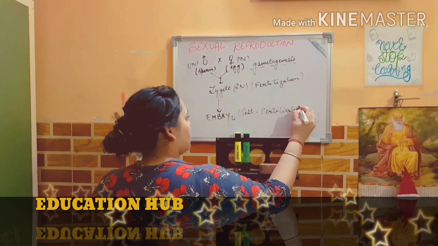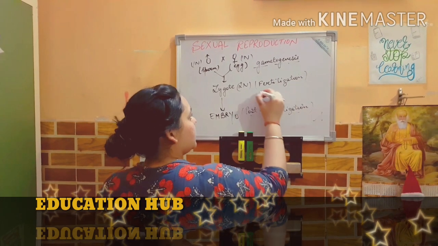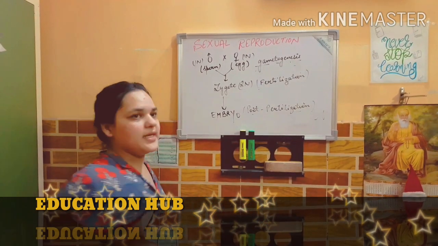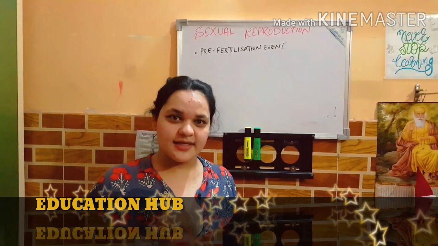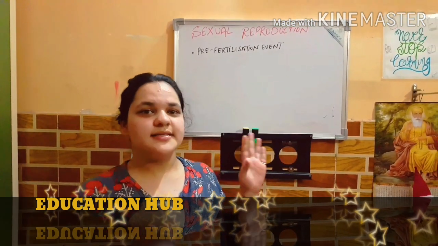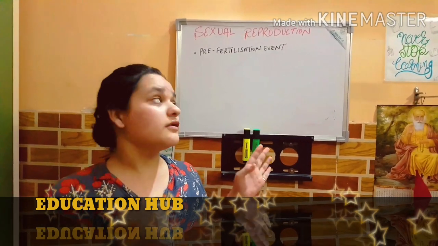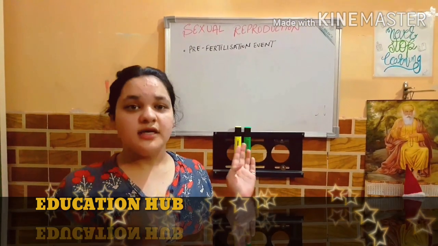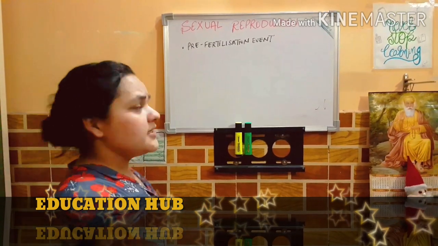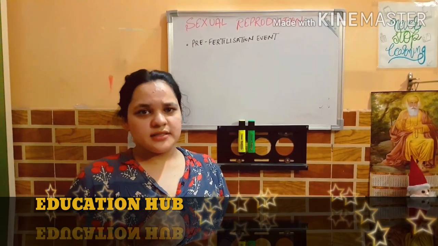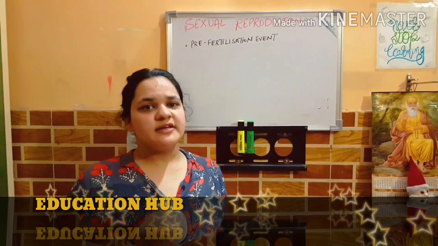So in this video we are going to discuss the three events which take place in sexual reproduction. As we have discussed the three events, we will move on to the pre-fertilization event, which is the first one in sexual reproduction. We have discussed gametogenesis, that is the formation of gametes, male gametes and female gametes.